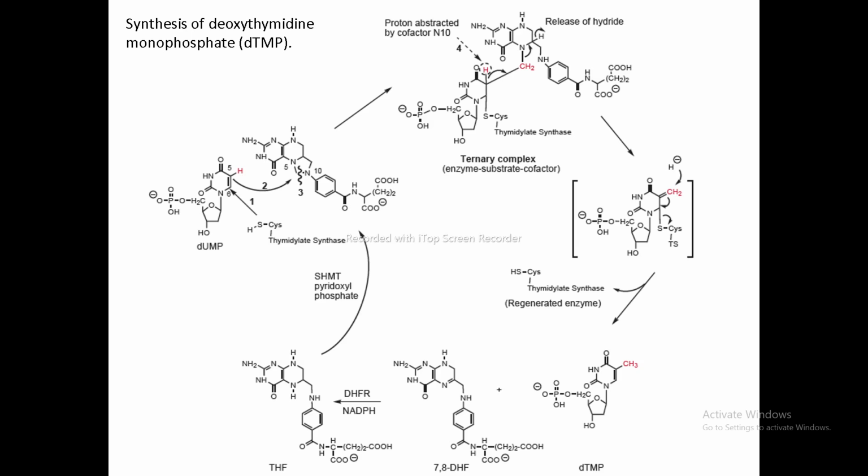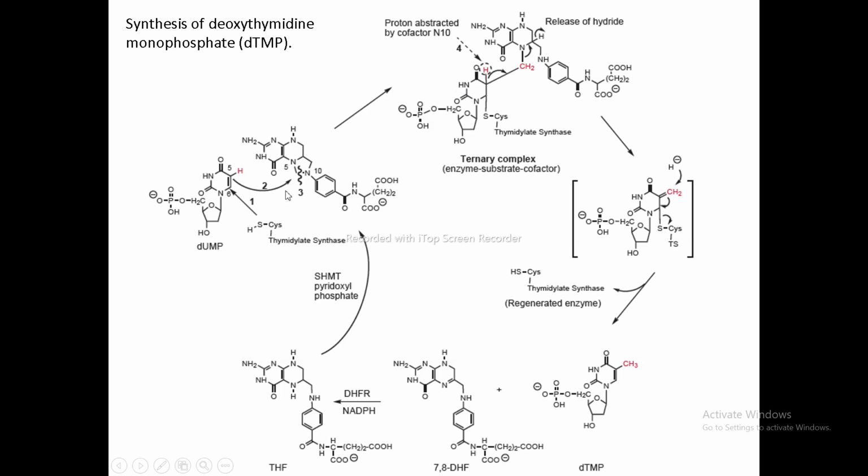A covalent bond. Now, which bond is broken when this sulfhydryl group gets attached to the 6th position? That is the double bond between carbon number 5 and 6. It gets broken, and the electrons of this bond attack the methylene group of the cofactor.